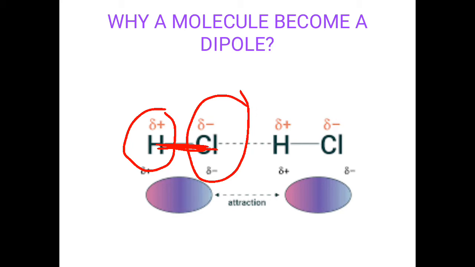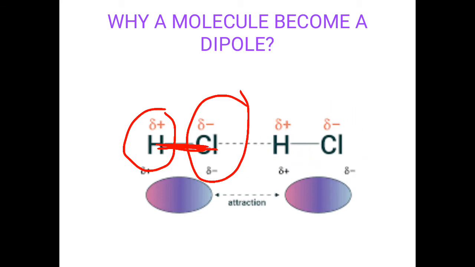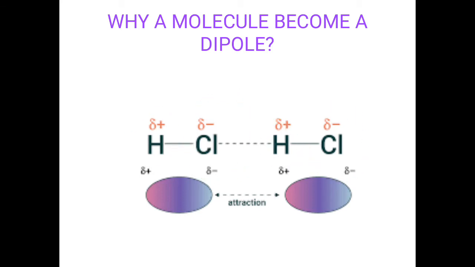And if we compare the operative forces between two molecules, this force of attraction which is holding two molecules together is called intermolecular forces. So what is the reason why a molecule becomes a dipole? Dipole means di means two, pole means ions, maybe positive or negative charge. When two oppositely charged characters are formed in a molecule, we say this is a dipole.